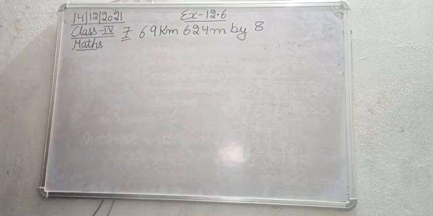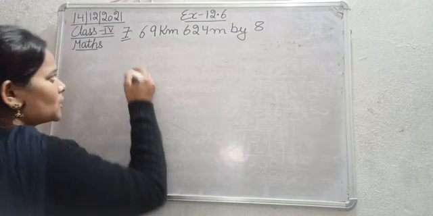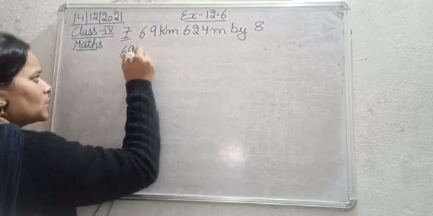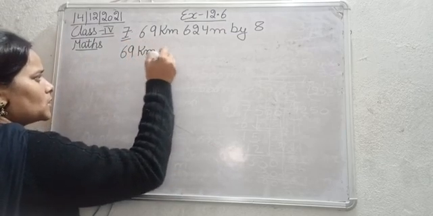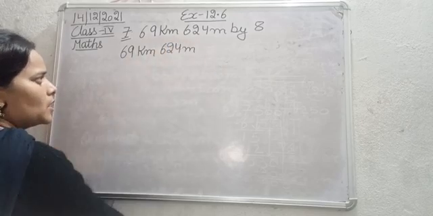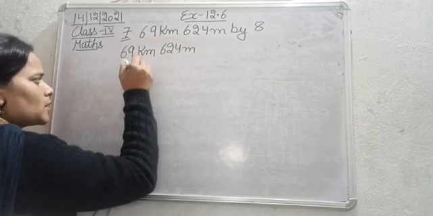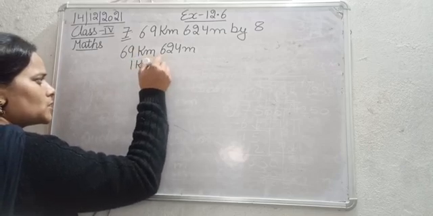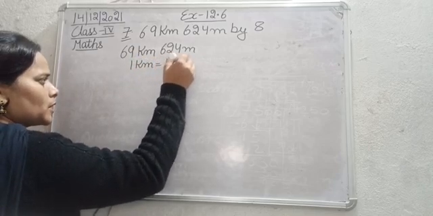Divide 69 kilometers 624 meter by 8. Okay, so 69 kilometer 624 meter. Okay, 1 kilometer is equal to 1000 meters.